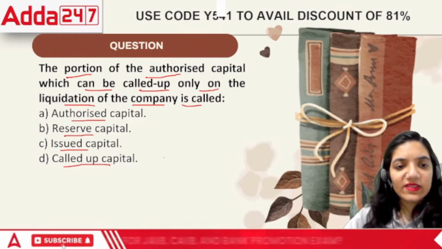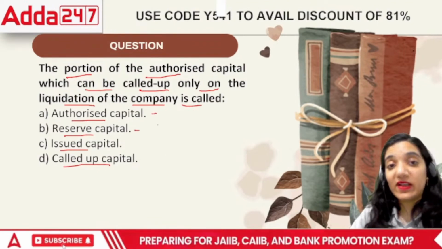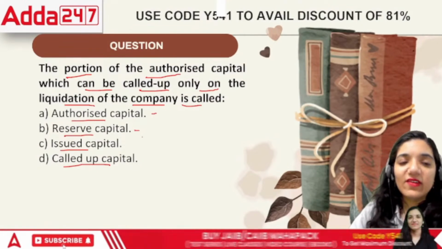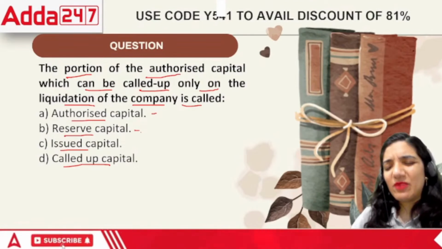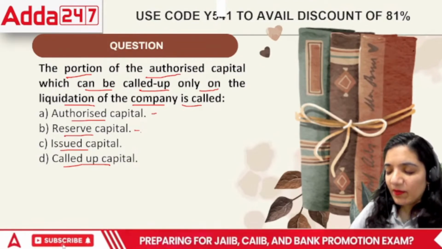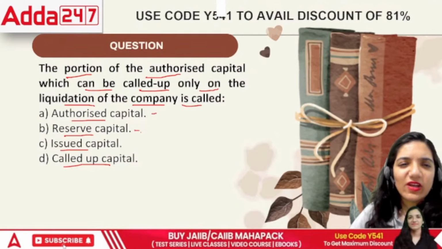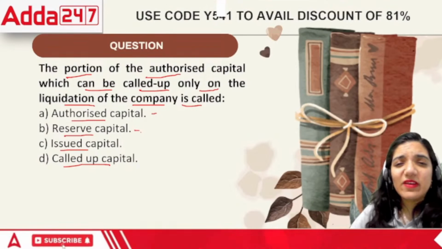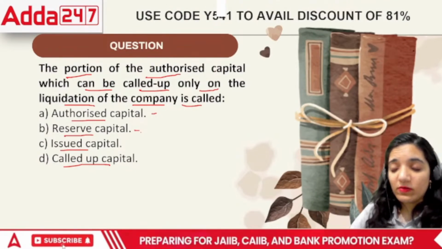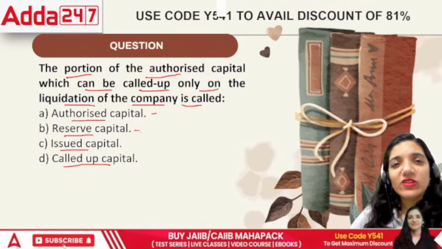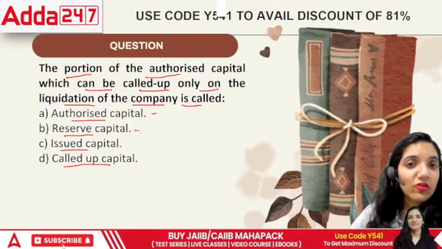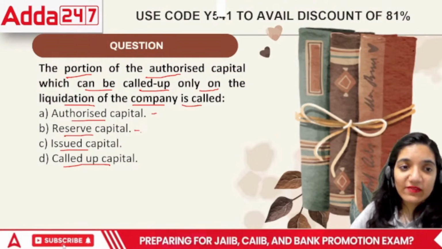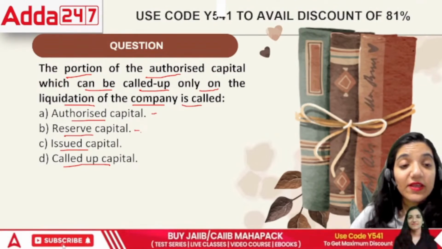There is reserve capital. Authorized is the maximum capital that we can raise. Second, reserve capital is like a reserve. There was a time when people used to buy scooters, like Chetak and Bajaj. At that point of time, whenever less petrol was left in those scooters, people used to say the vehicle has gone on reserve. That means the last portion of the petrol is left. After this, the petrol would be exhausted, right? So that is called reserve.